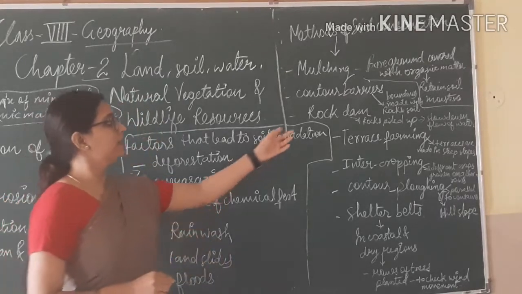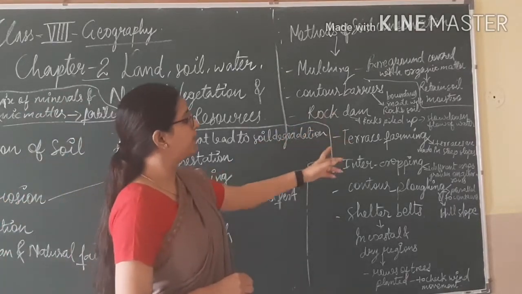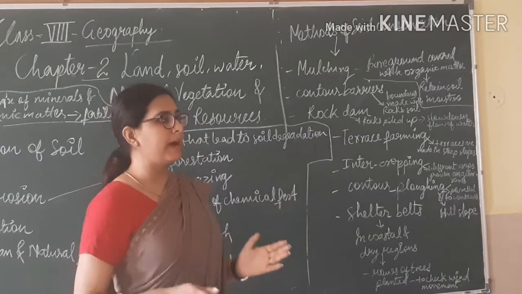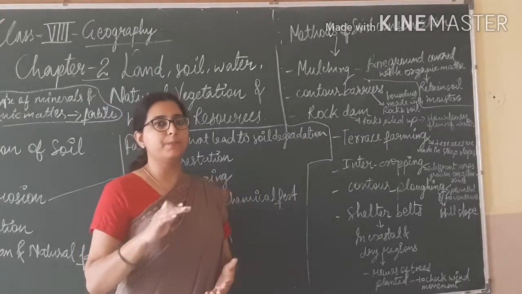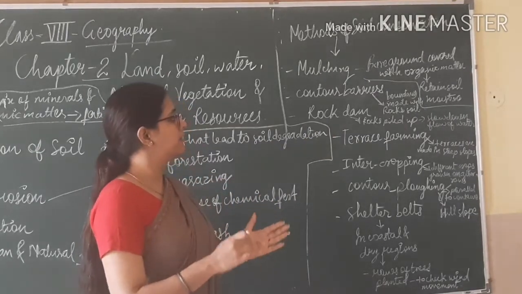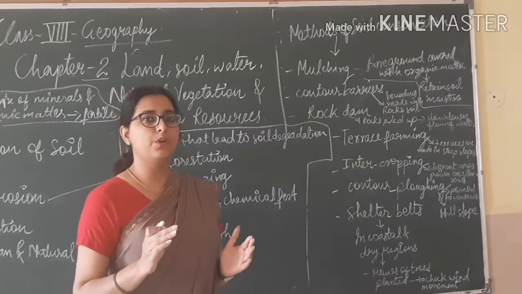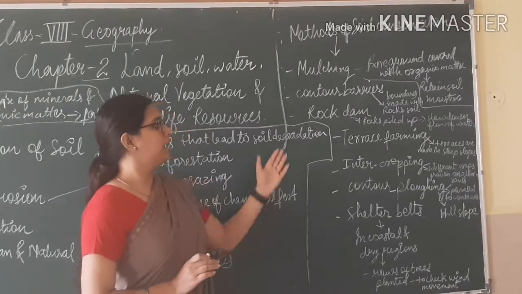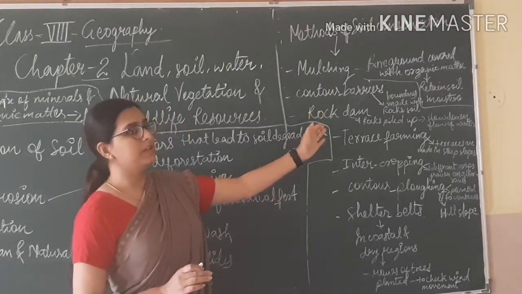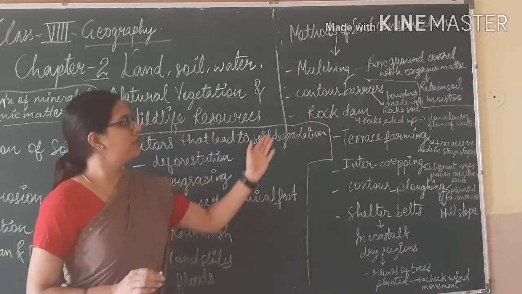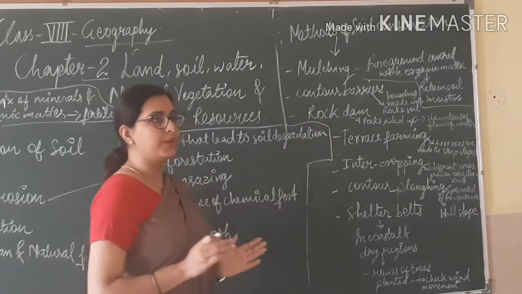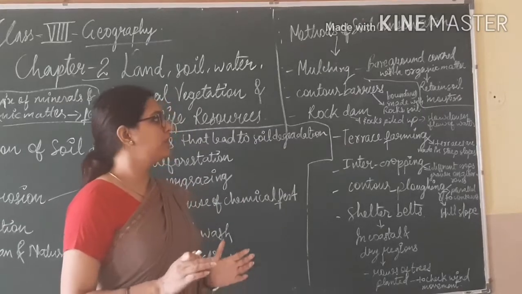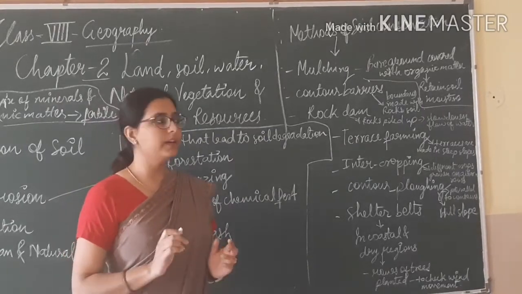And the third method is rock dam. Rock dam means piling up rocks in between the fields, which will slow down the flow of the water. This is also one of the methods by which we can conserve our soil.